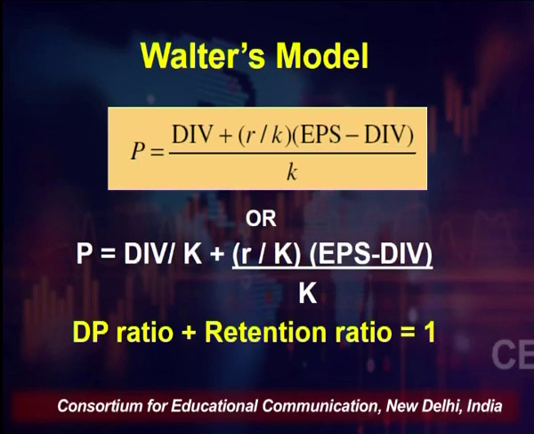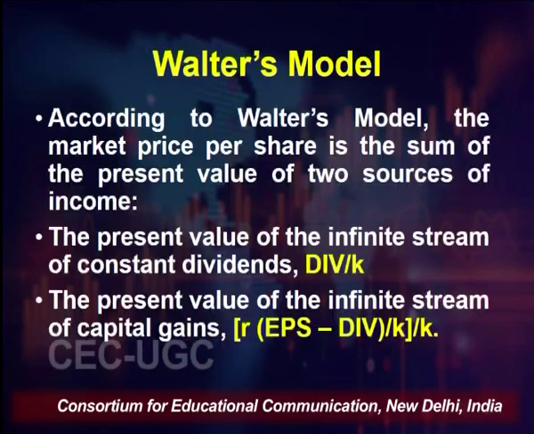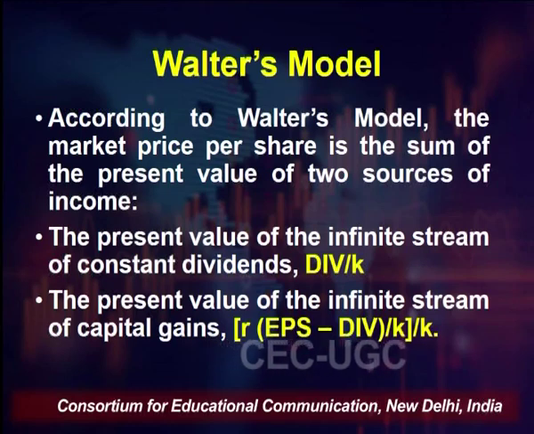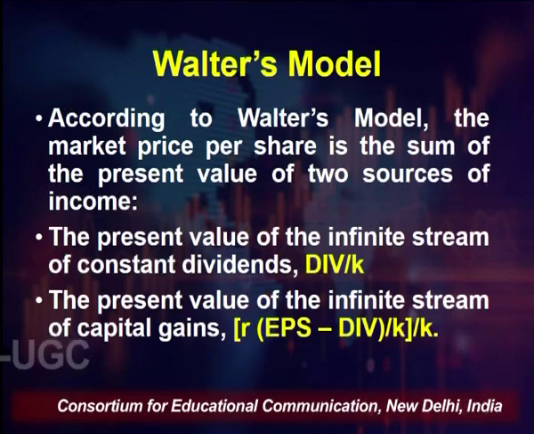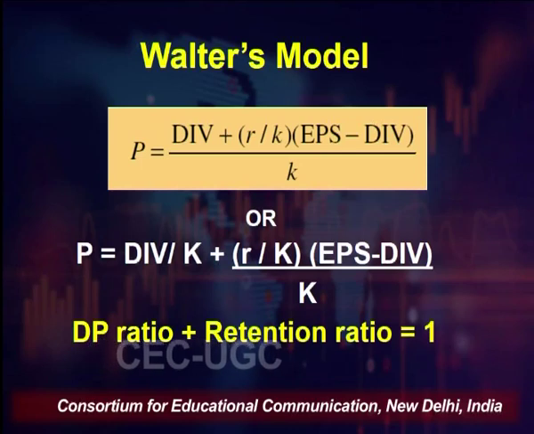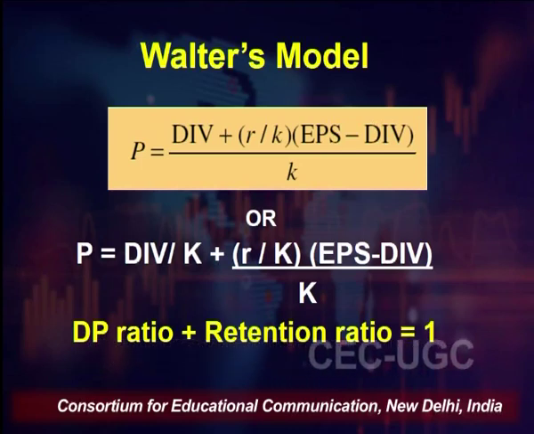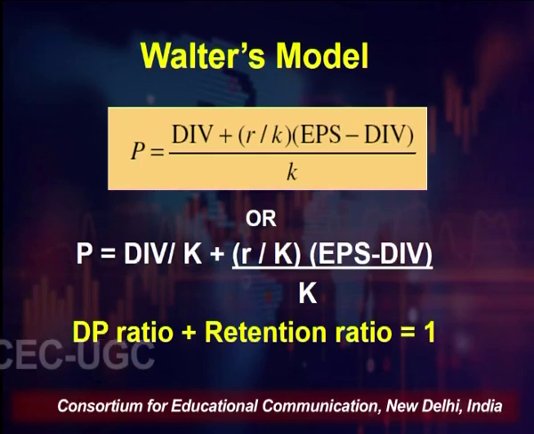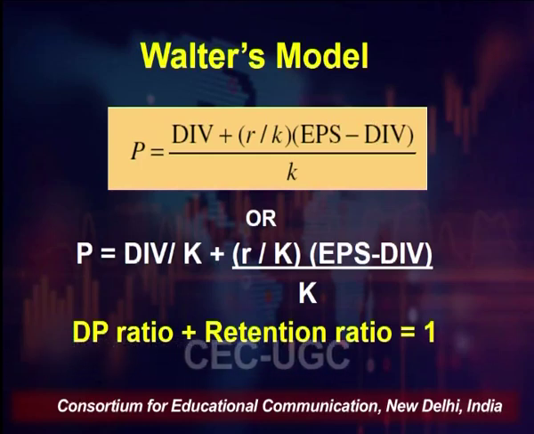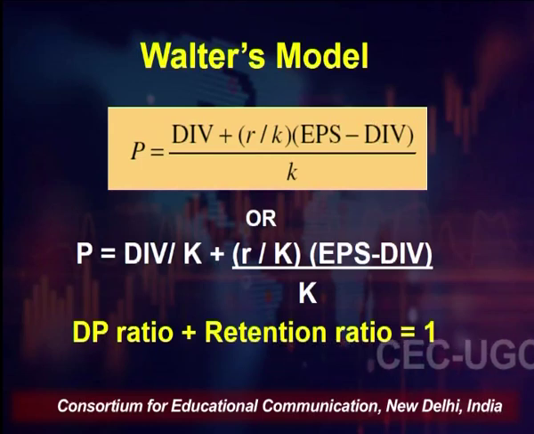With the help of these two equations, there are two modes which are impacting the share price in the market. When these two sources, that is the infinite stream of constant dividends and the infinite stream of capital gains, are clubbed together, we get the formula for Walter's model, which is presented on the screen, where P, the price of share, is equal to dividend plus R, rate of return, divided by K, cost of capital.